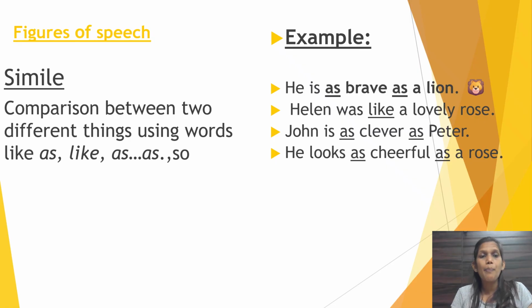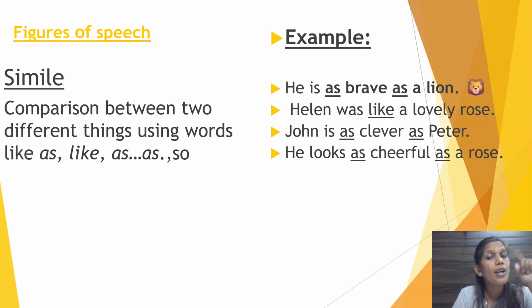Simile is a comparison between two different things using words like as, like, or so. That means for any comparison between two different things, you have to use the words like, as, or so. Now here, he is as brave as a lion. Underline the comparison word as. Here a man is compared to a lion.